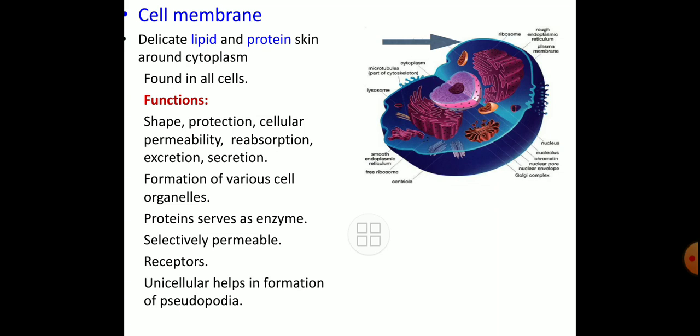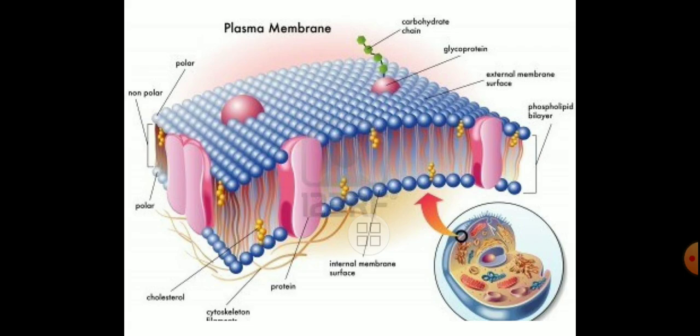Also, protein serves as an enzyme. The lipoproteinous structure, the proteins present in the plasma membrane, again work as enzymes. Again, the plasma membrane is selectively permeable, shows the presence of some receptors, and in unicellular organisms helps in the formation of pseudopodia, that is in case of animals, not a part of a plant itself.